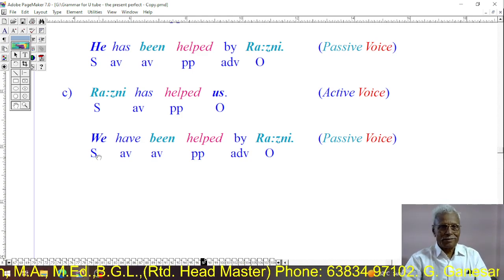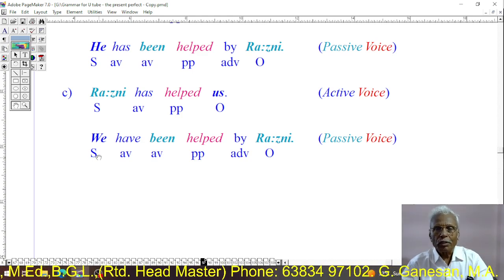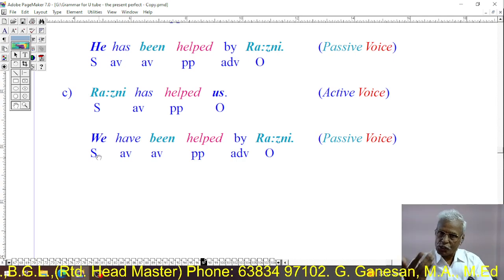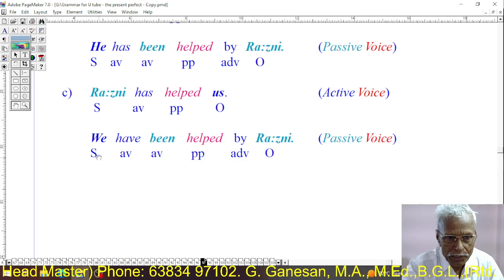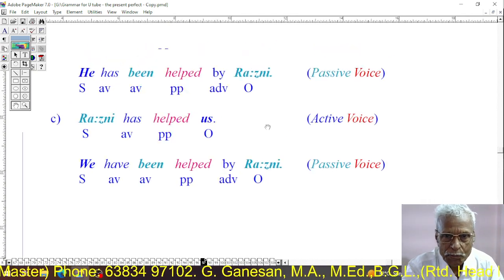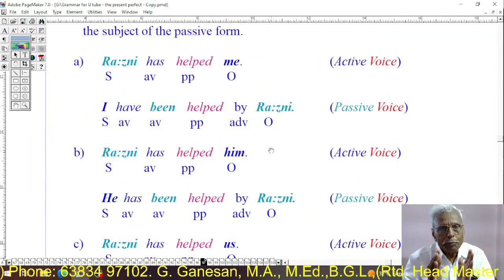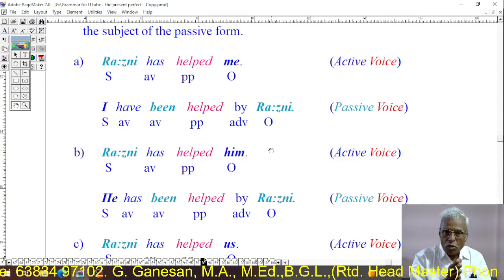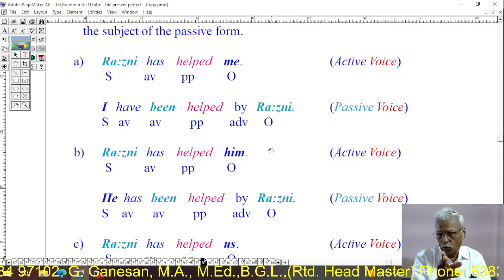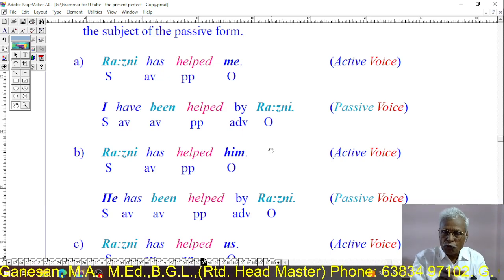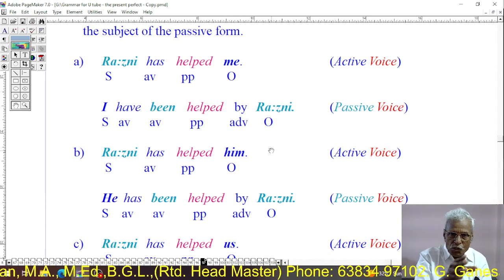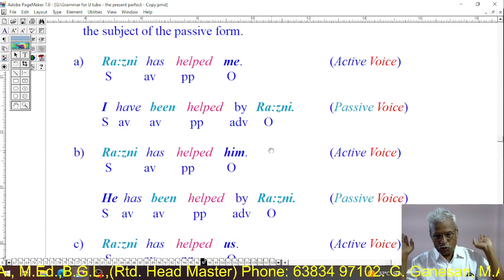So has has been changed into have. Ronnie has helped us. We have been helped by Ronnie. This is present perfect tense. So in present perfect tense, in the active voice, there are two verbs: have or has plus past participle. In the passive form, three verbs: has or have plus been plus past participle.